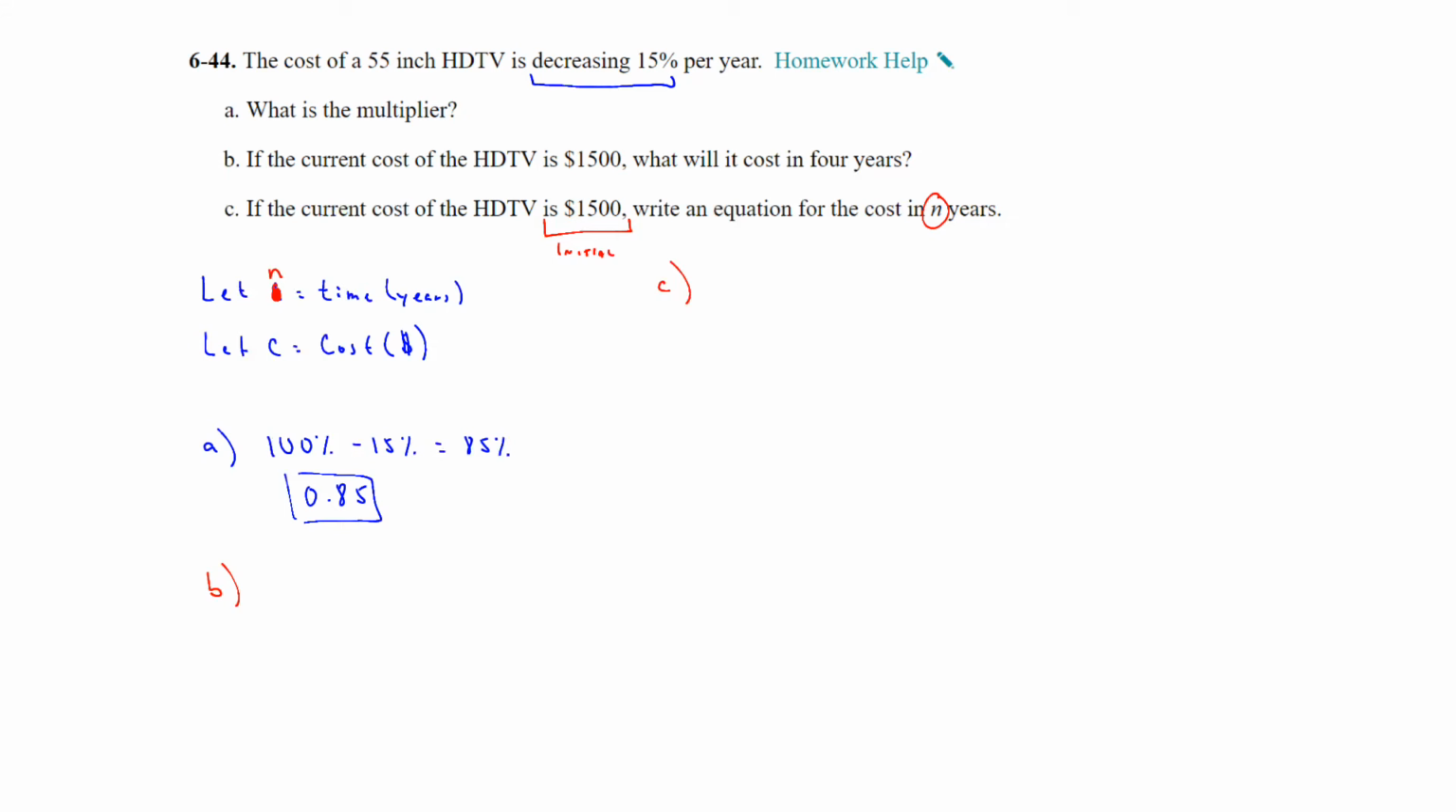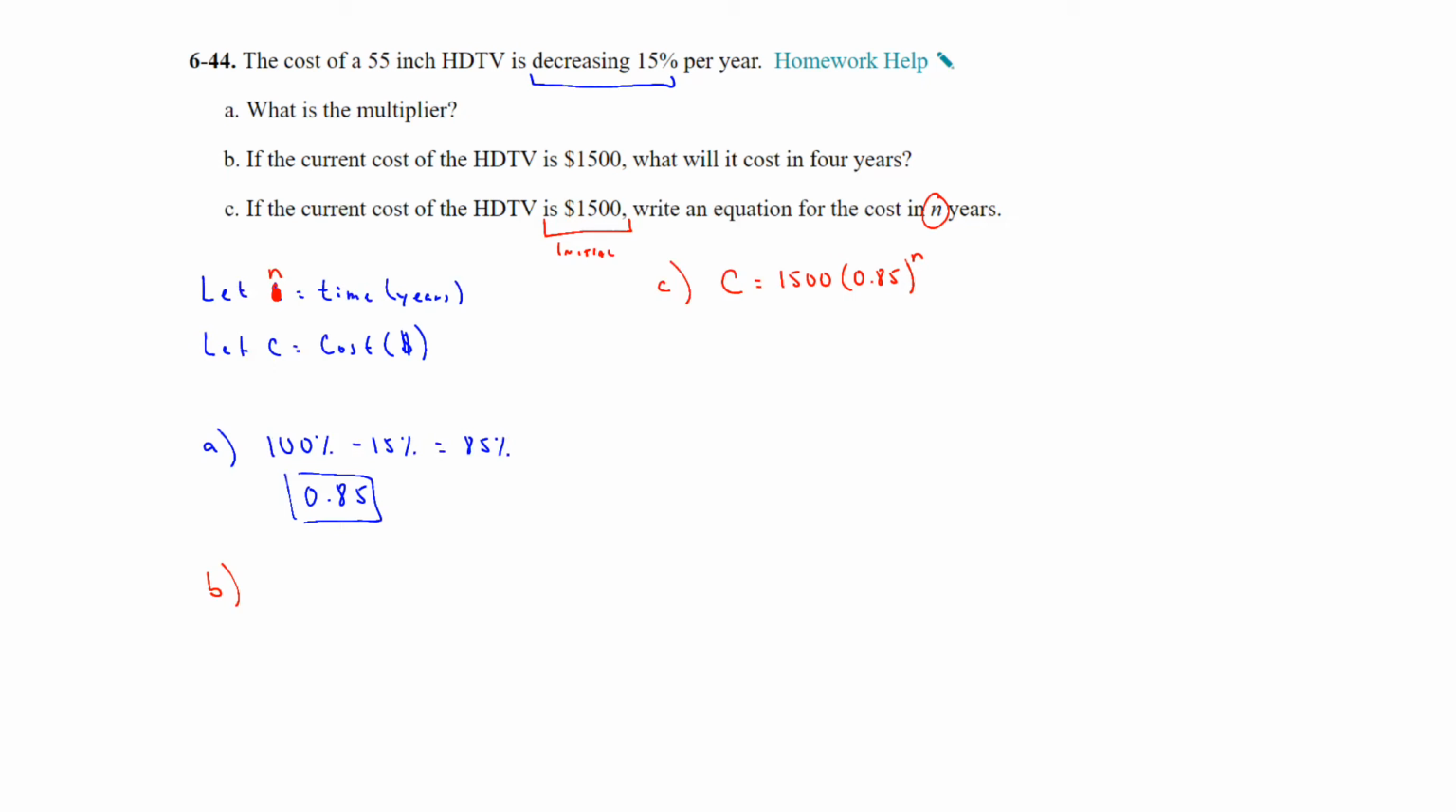So let's see. So we're going to write an equation. So we have C, which is the cost, is equal to the initial value of $1,500 times your multiplier, because it is decreasing, so that number has to be less than 1, and then raised, because I changed it from T to N, raised to the N power.